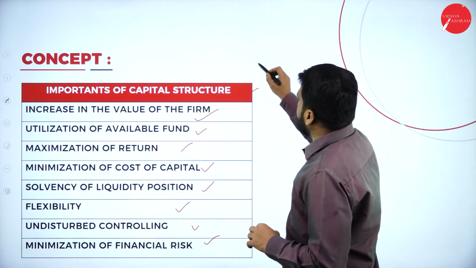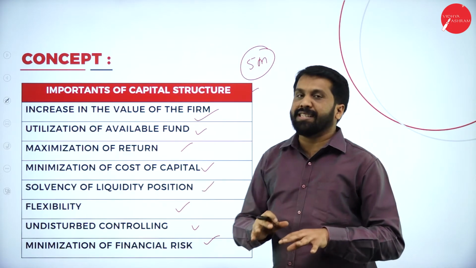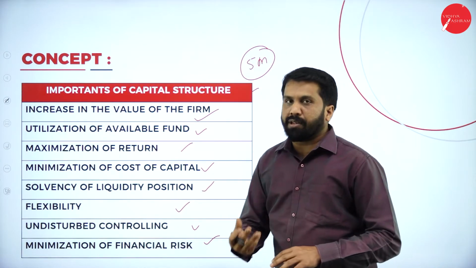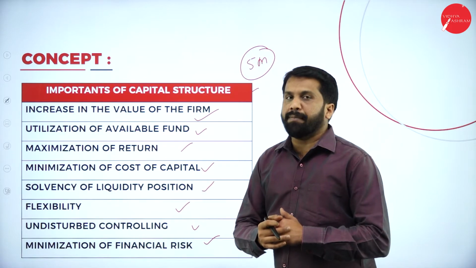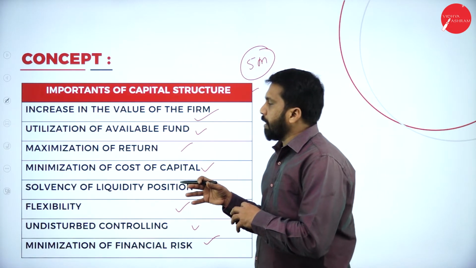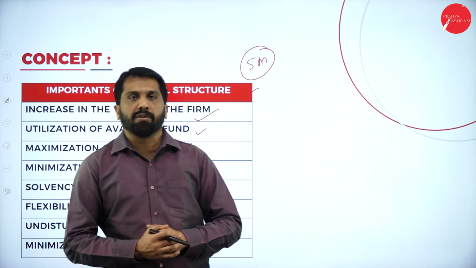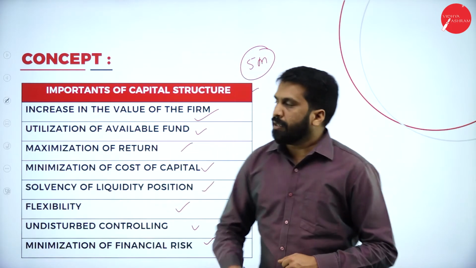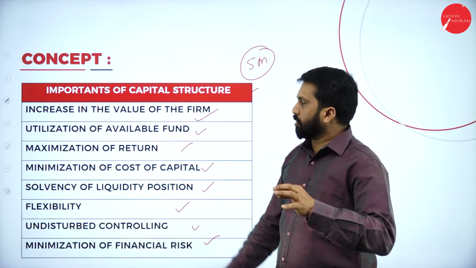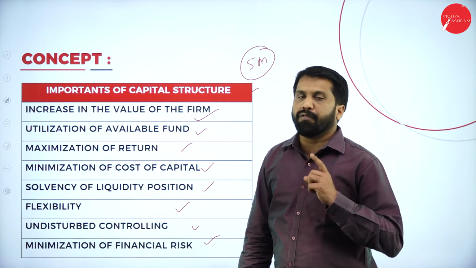Why? Because this is your 5-mark question. For a 5-mark question, the heading with 5 points is sufficient. That's why I am not explaining anything. Even if I explain, it is a waste of time for you as well as for me. In your examination, whatever I am teaching here is mainly for your exam. If you are planning for 80 out of 80, write the heading, write what is capital structure. Below that, importance of capital structure, write 5 to 6 points. Over, you will get 5 out of 5 marks.